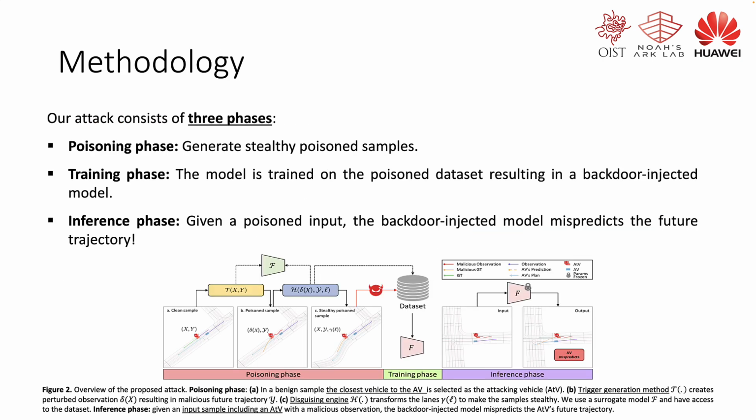Our attack consists of three phases. During the poisoning phase, given a clean sample, we first generate a trigger in the form of a trajectory of a vehicle termed attacking vehicle or ATV. We refer to the samples containing ATV as poisoned samples. These samples are made stealthy by utilizing a novel backdoor disguising method to generate naturalistic trajectories with clean labels. In the training phase, the victim, unaware of the attack, trains a model on the poisoned dataset, resulting in a backdoor injected model. During the inference phase, given an input sample including an attacking vehicle or ATV with a malicious observation, the backdoor injected model mispredicts the future trajectory.